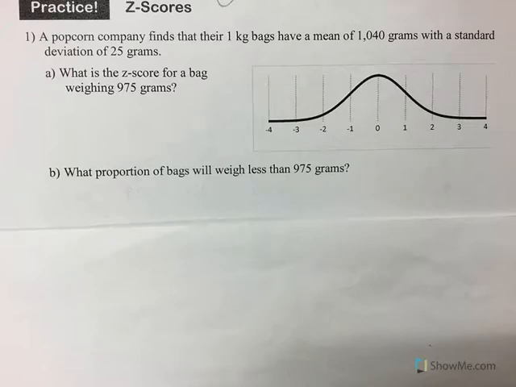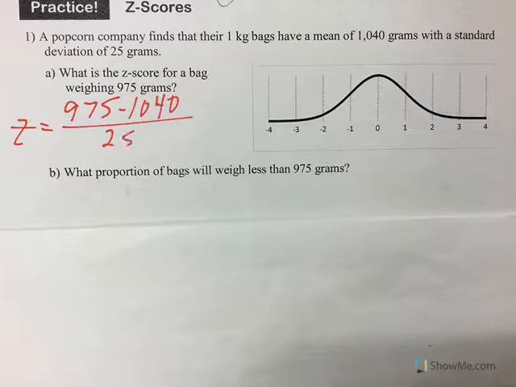Let's talk z-scores. A popcorn company finds their 1 kilogram bags have a mean of 1,040 grams with a standard deviation of 25. So what is the z-score for a bag weighing 975 grams? Well, the z-score is the value minus the mean divided by the standard deviation. So that becomes approximately negative 2.6, which is about somewhere in here. So what proportion of bags will weigh less than that?